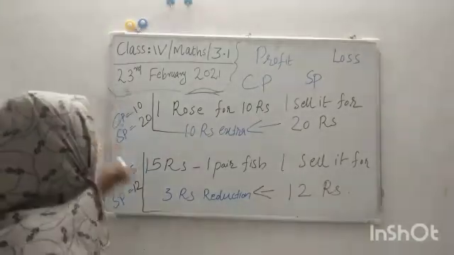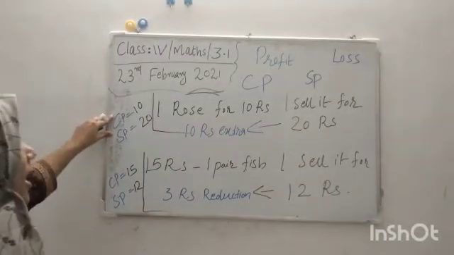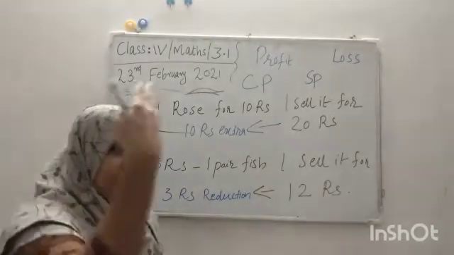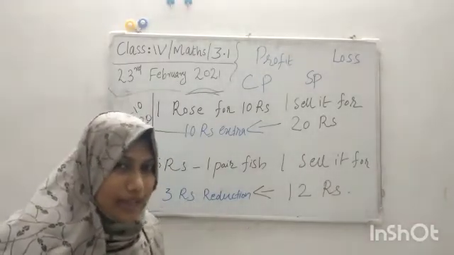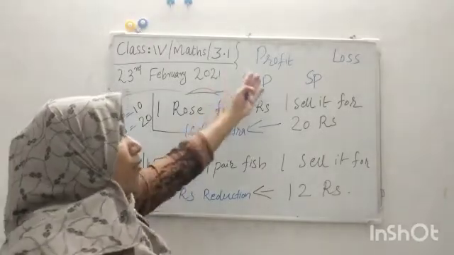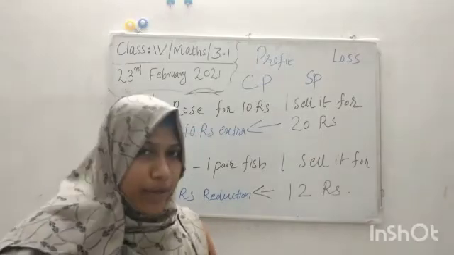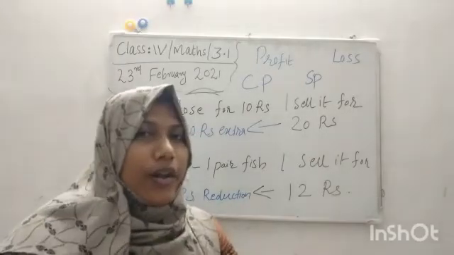Very good. In this case CP is less than SP. When the selling price is greater, we get profit. We bought an item for 5 rupees and sell the item for 10 rupees.